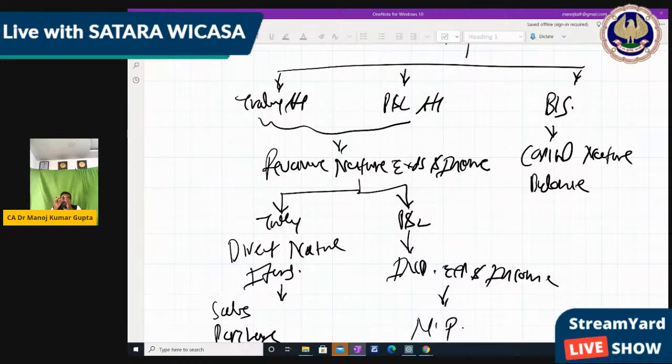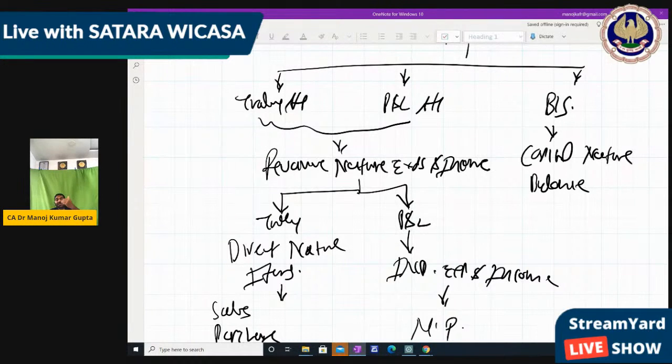The balance sheet items, which are capital nature, will be carried forward to the next year, so they are transferred to the balance sheet. Any item which is not used up in this year and needs to be transacted in the future comes in the balance sheet as capital nature. But any item which is going to finish in the same year comes in the trading and P&L.